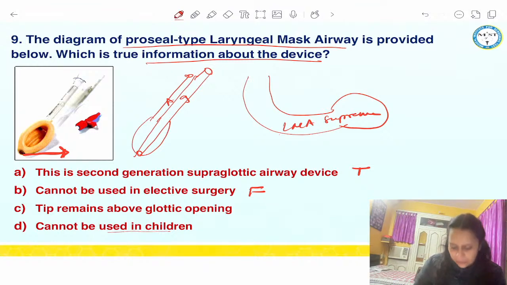Guys, all sizes are available. This is also false. The tip does not remain over the glottic opening. Yes, tell me. So this is the true option. So where does the tip remain?